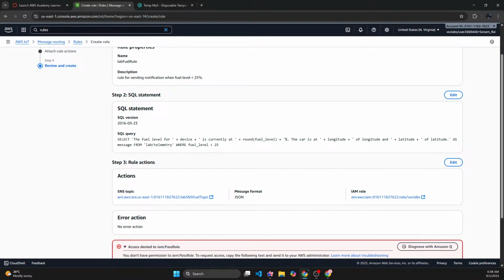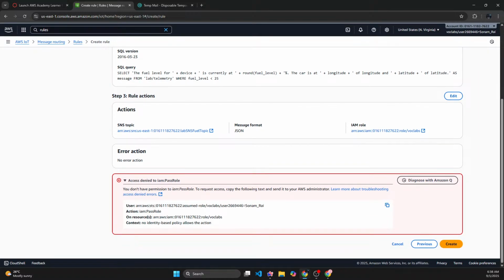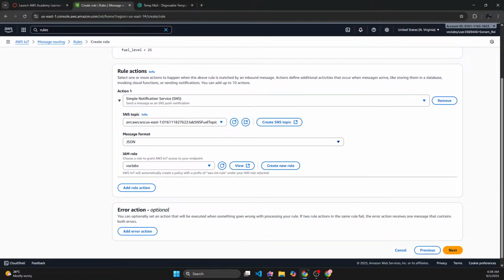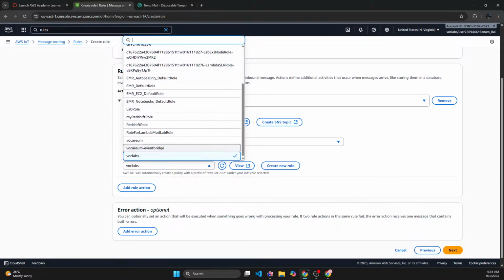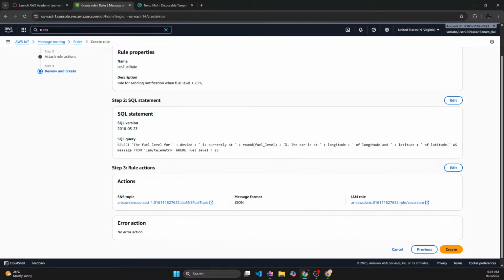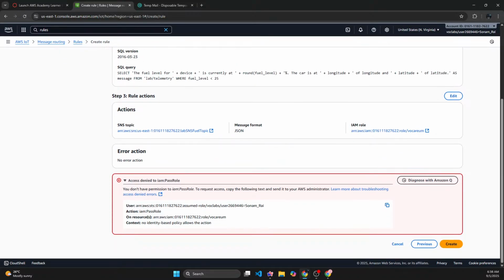But it just doesn't work that way. Access denied to IAM pass role. Yeah, that's one thing as well. I can't even pass voclabs. There are only a few roles that I can pass, and voclabs is not one of them. Vocareum is also not one of them. If I try to create through it, I just can't do it.